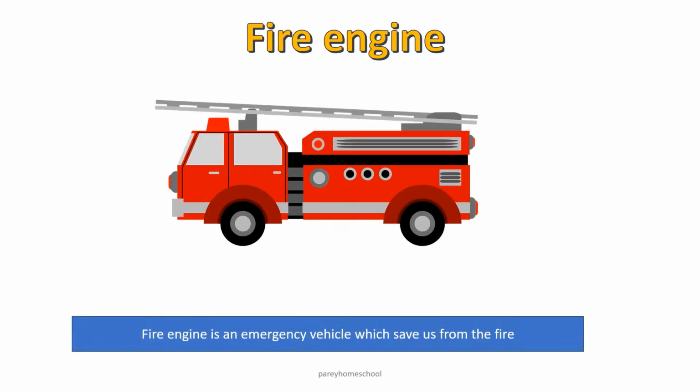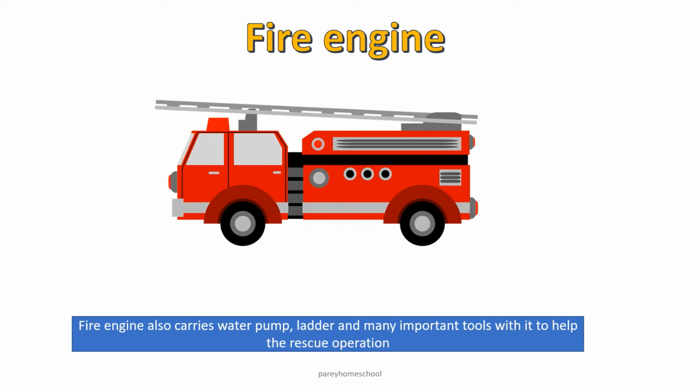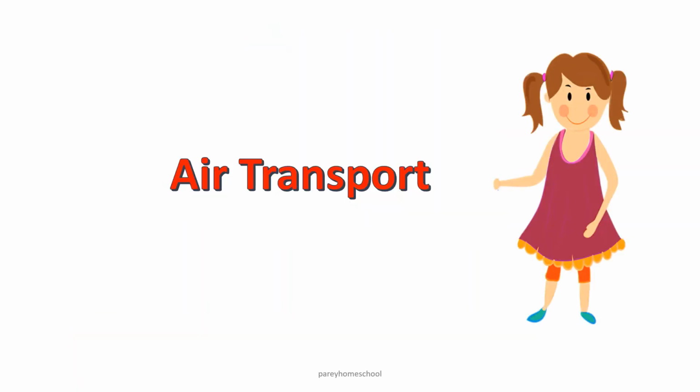Fire engine. Fire engine is an emergency vehicle which saves us from the fire. Fire engine is used by the firefighters to reach the scene of fire. Fire engine carries firefighters as well as water pump, ladder and many other important tools with it so that it can help the rescue operation. These were all land transport.